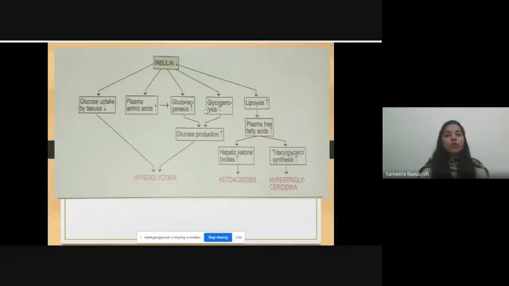So breakdown and formation of glucose from non-carbohydrate sources are going on side by side, and lipolysis is also going on. With increased lipolysis, plasma free fatty acids increase.